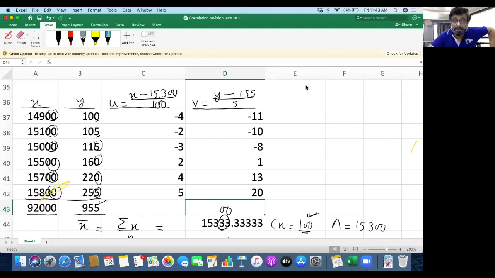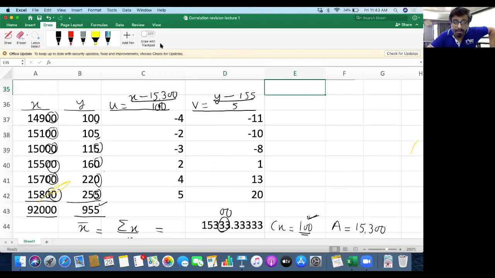Now, after obtaining u and v, we require three things in the formulas, as per the formula. Sir, I am not able to see the screen. Are others able to see the screen? Yes, sir.